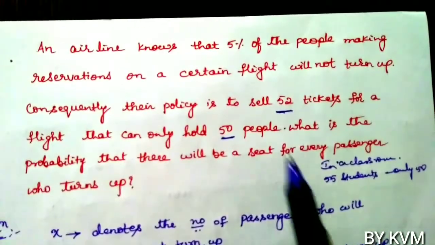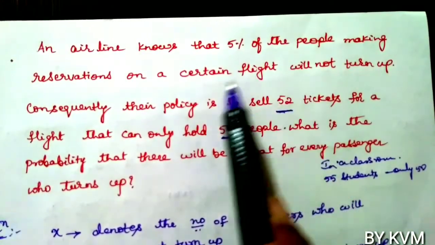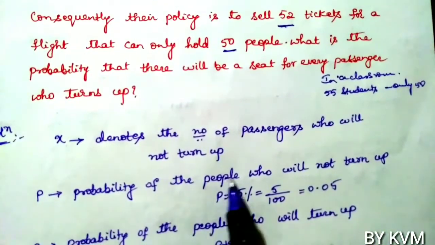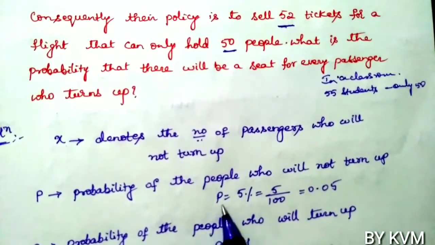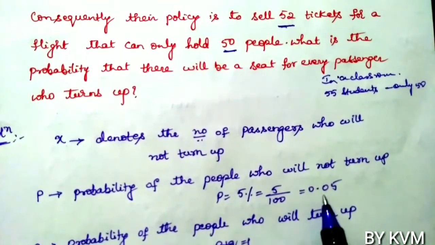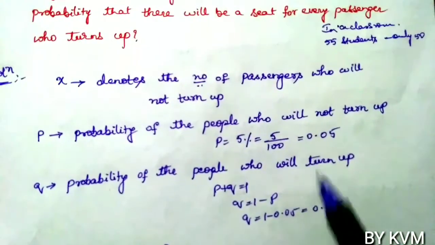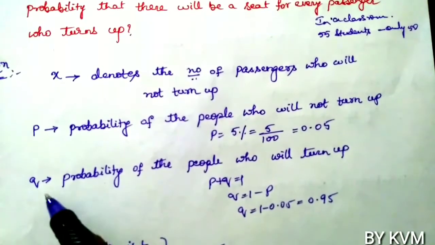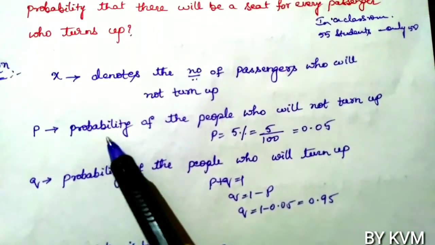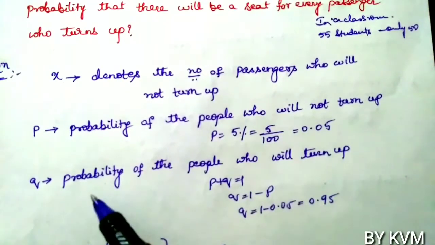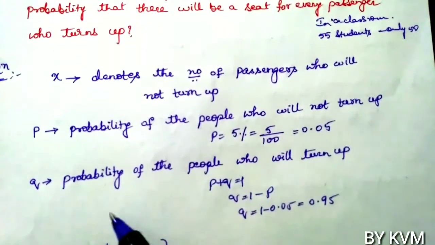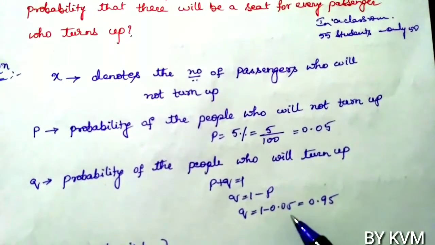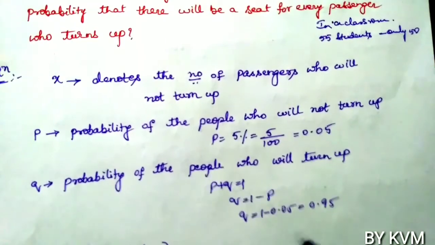It is given that 5% of the people who make reservations will not turn up, so P is 5 by 100, that is 0.05. Q is probability of failure, the probability of the people who will turn up. P plus Q equals 1, so Q equals 1 minus 0.05, that is 0.95.